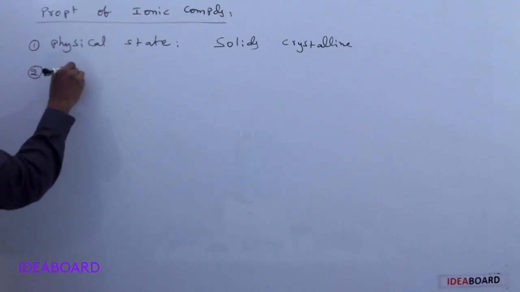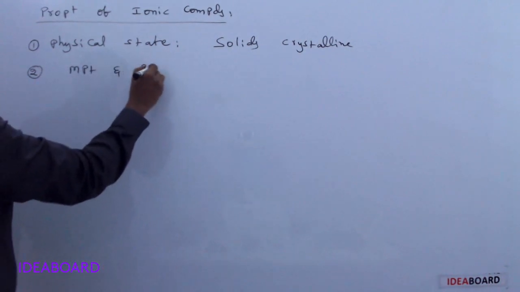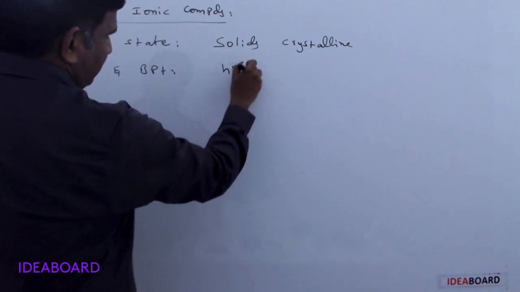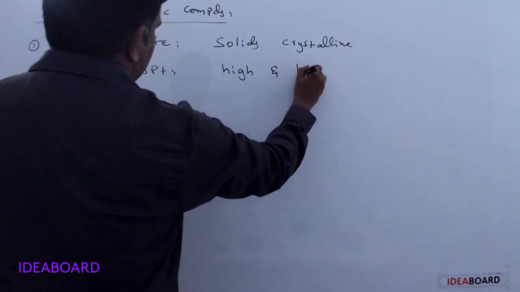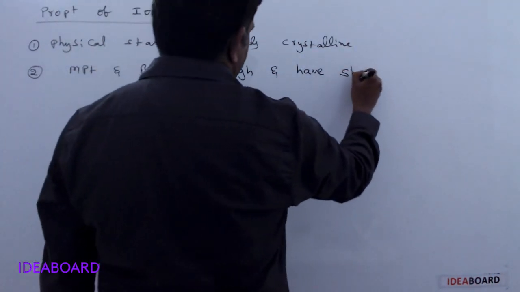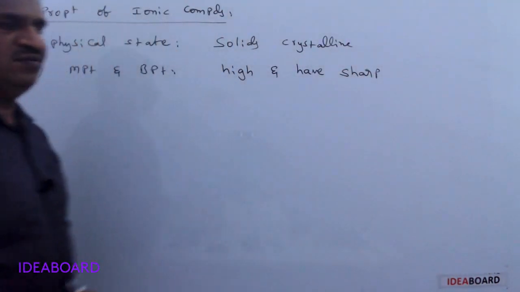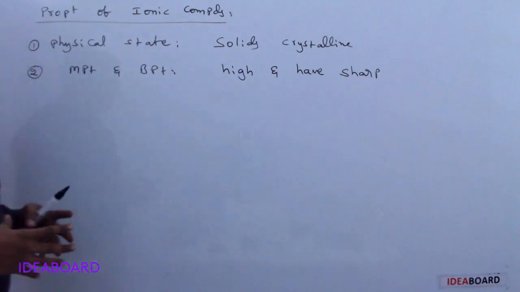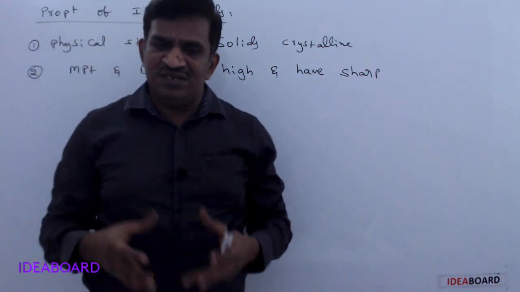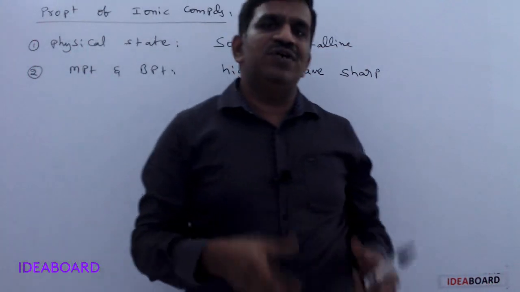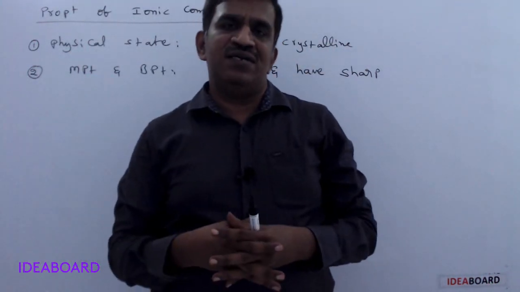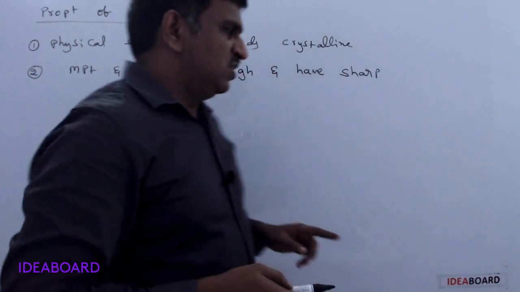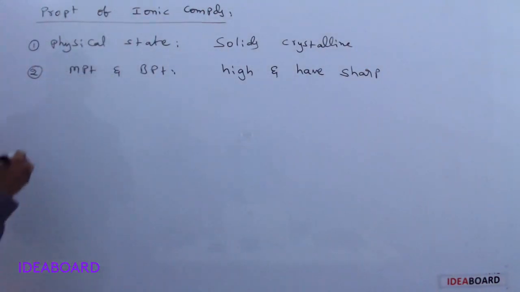And next, melting points and boiling points. Here, melting points and boiling points are very high, and they have sharp melting points and boiling points. They have high melting and boiling points because they have a crystalline solid structure, and in the crystal lattices the oppositely charged ions are attracted by very strong electrostatic attractive forces. So they have high melting points and boiling points.